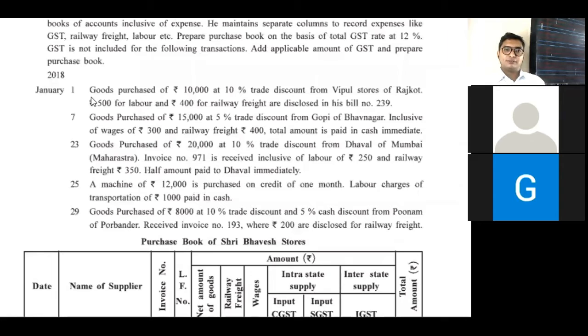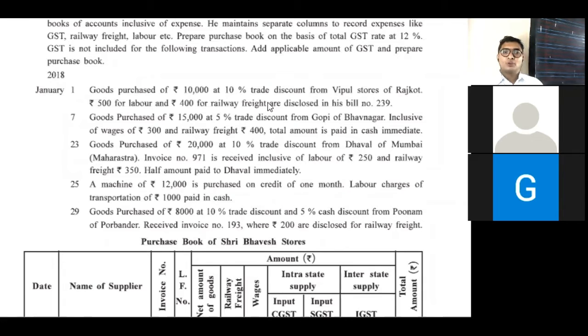2018 Jan 1, goods purchase of 10,000 at 10% trade discount from Vipul stores of Rajkot, 500 for labor, 400 for railway freight are disclosed in his bill, and bill number is 239. Here, the name of trader is given, Vipul stores.